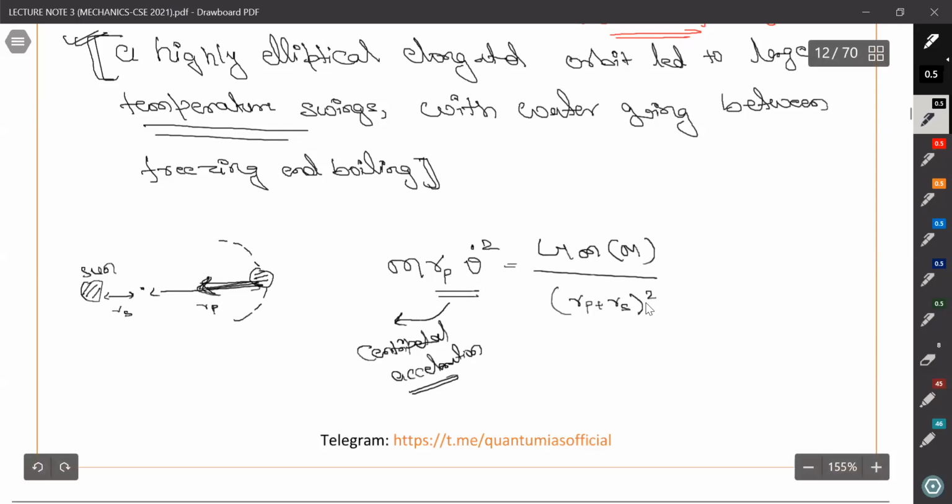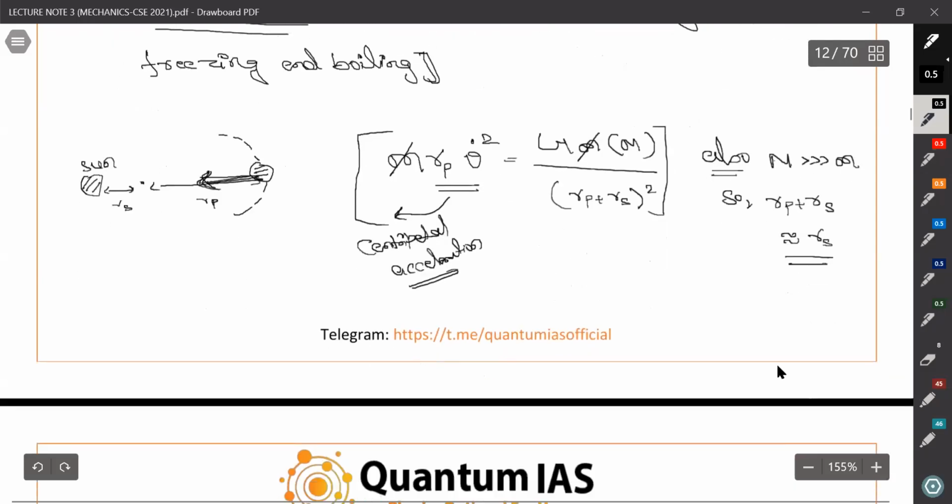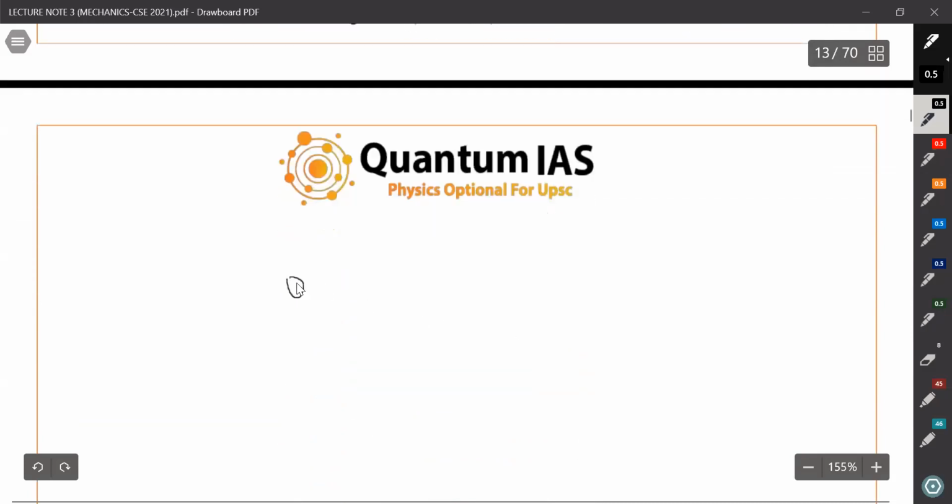So here you can easily get, just multiply and divide, also we know that M is much greater than m, so we can cut this m. rp plus rs is equivalent to rs because rp will be very small. So from here we can write theta dot square as GM upon rp whole cube.